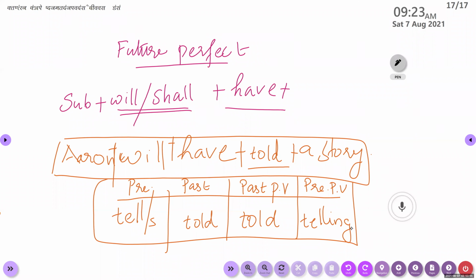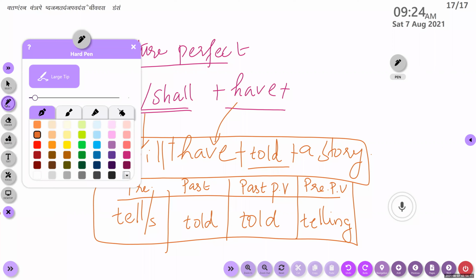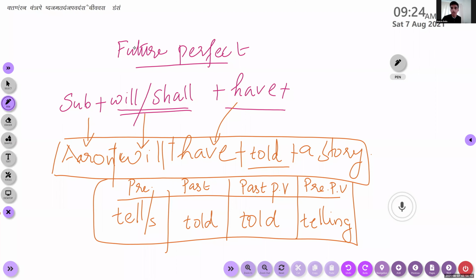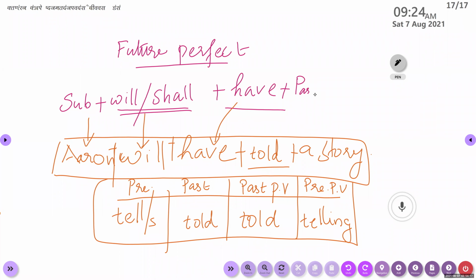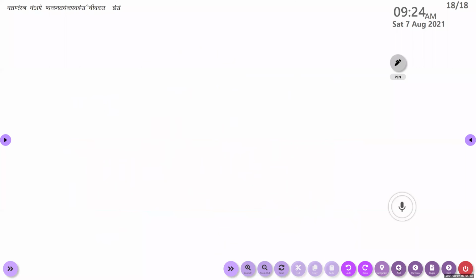So you said, ma'am, we should use Aaron, subject, will or shall. I have used will here. You said, ma'am, use have here. Okay, then frame your rule. Subject plus will or shall plus have plus past participle plus object. Excellent. We should use the past participle form of the verb plus. What is this? Object. Okay. So Aaron, please tell me the rule once again.